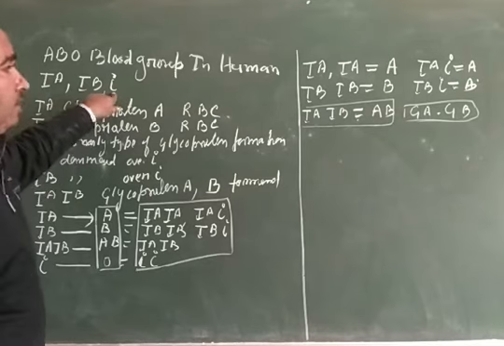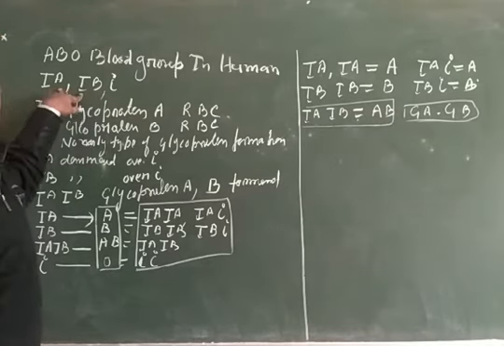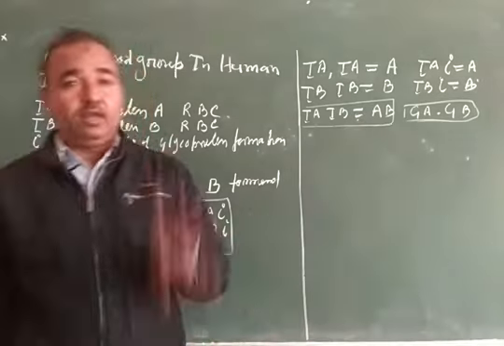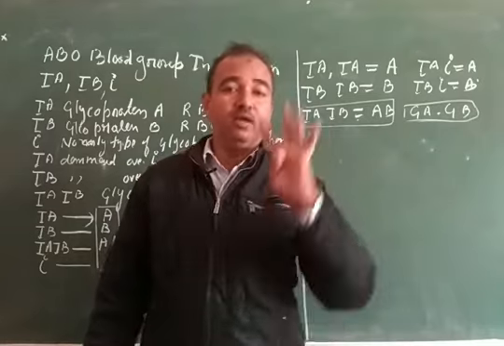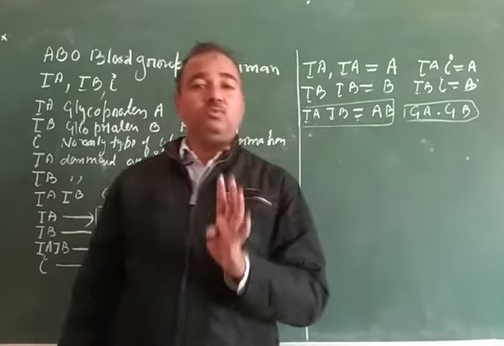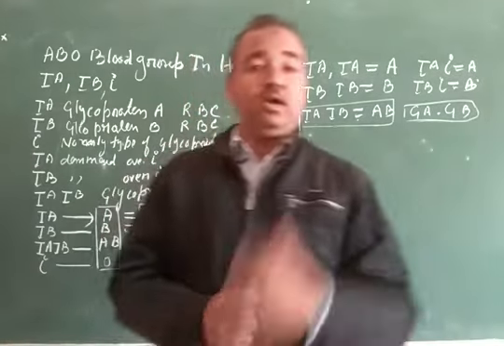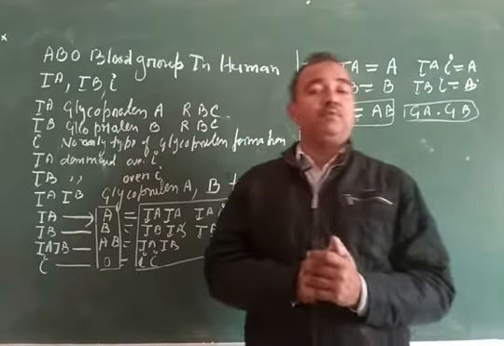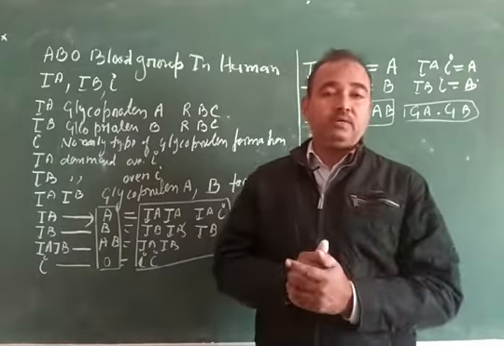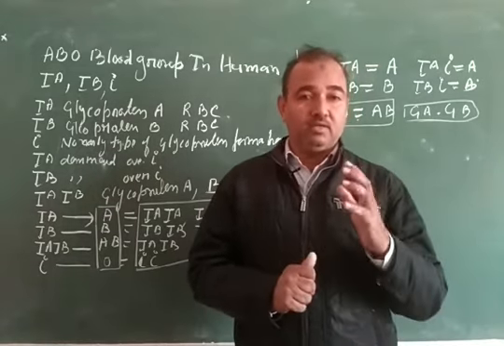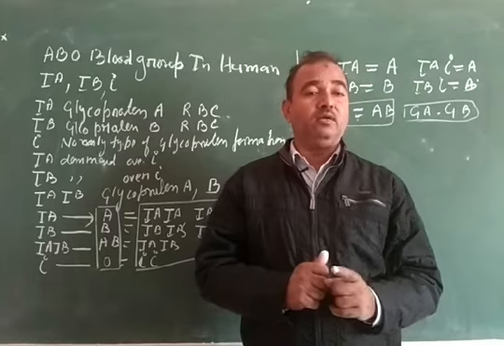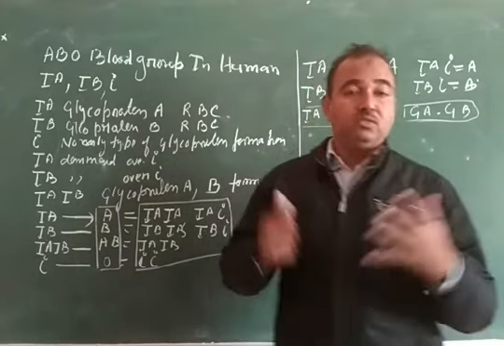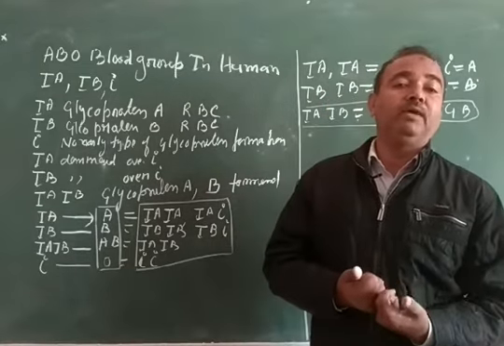But at one time, any 2 of these 3 alleles can be present in an individual or on the homologous chromosomes. Such a phenomenon, in which more than 2 alternate forms of a gene are present in a population, but only 2 of them are inherited in an individual, is called multiple alleles.